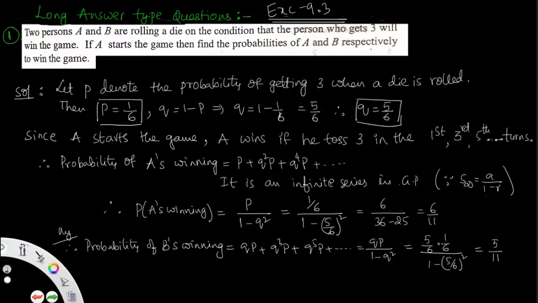P equals 1 by 6 means getting 3 only, just one choice, that is success. Then Q is the remaining out of 1, so Q equals 5 by 6, which is not getting 3. Getting 3 means one choice, not getting 3 means the remaining values, 5 by 6. So the P value is 1 by 6 and the Q value is 5 by 6. So this is the probability LAQ.